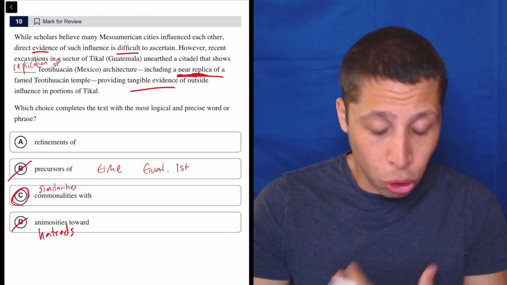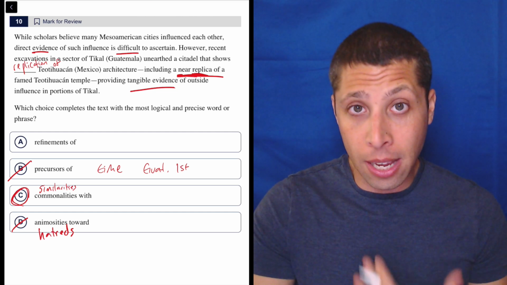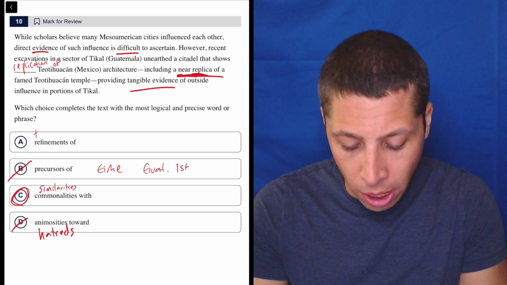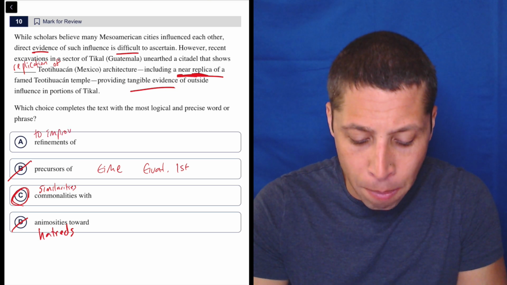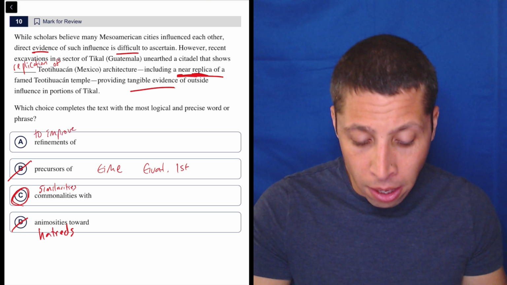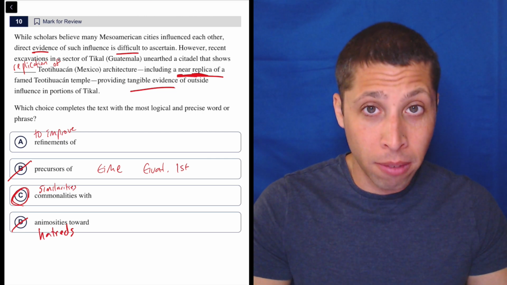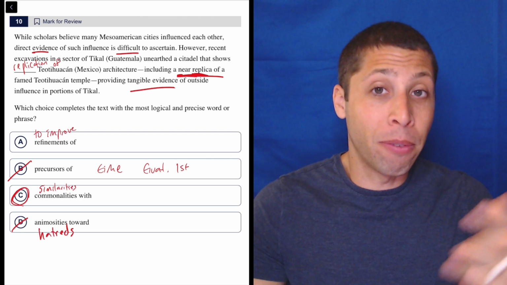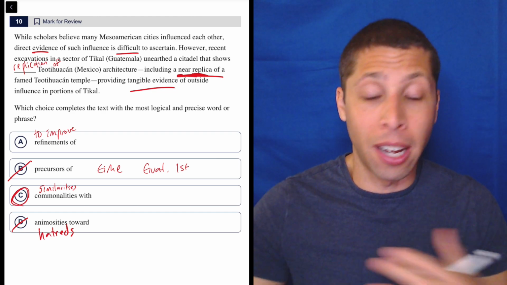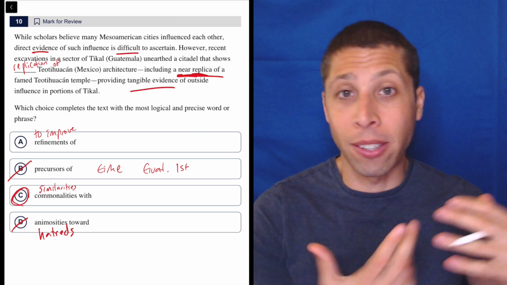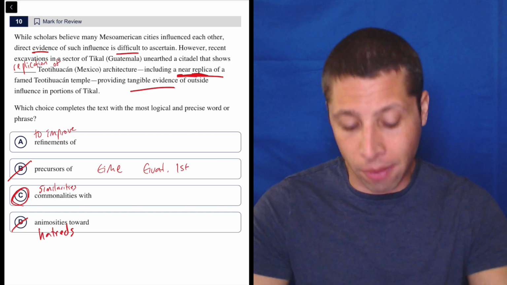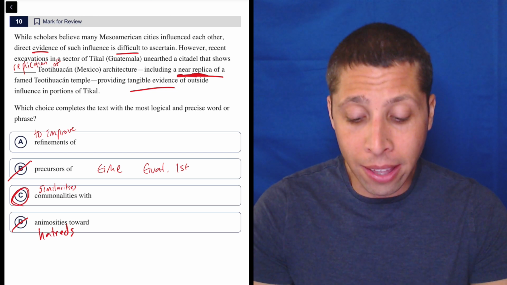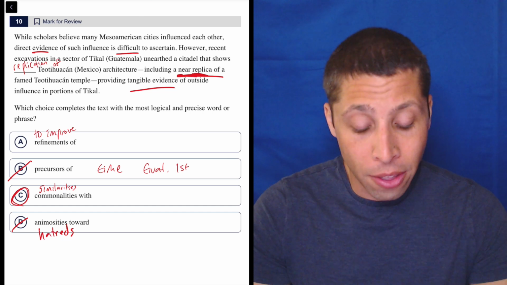Someone could twist the word refinements into kind of the same thing and say, well, to refine something means to improve, to make it better. So you could say that the Mexico thing, not only did they copy it in Guatemala, but they made it better. They refined this design and improved it in some way. The way it looks, the way it stands, its structural integrity, whatever. But you don't have that. That's not in the passage. They're not saying that they took it and made it better. They're just saying that they took it.